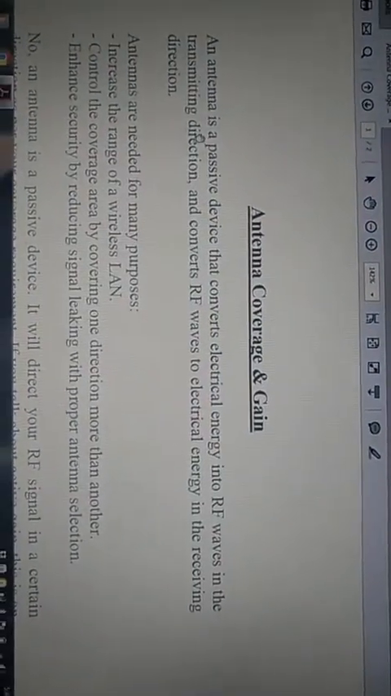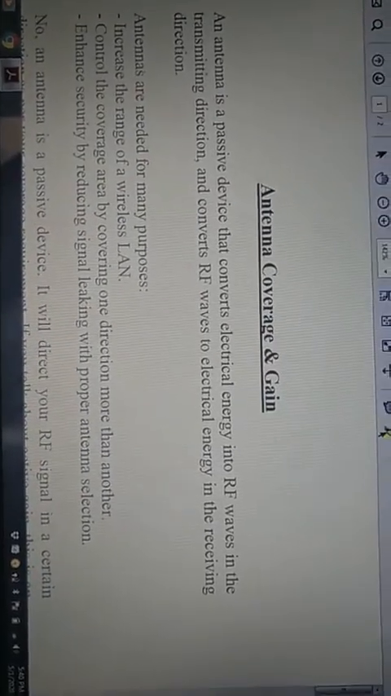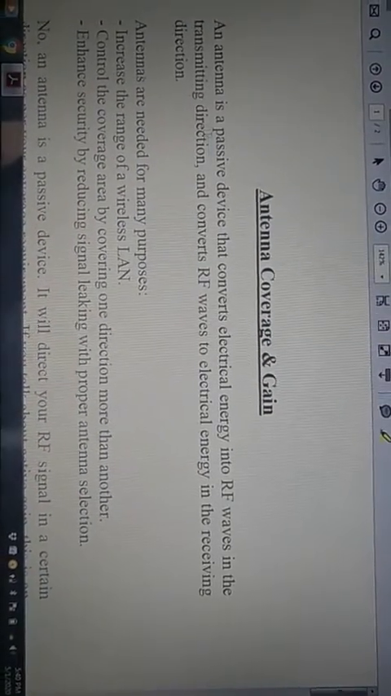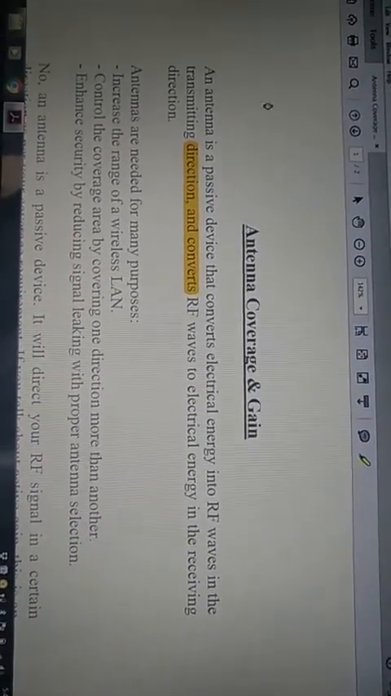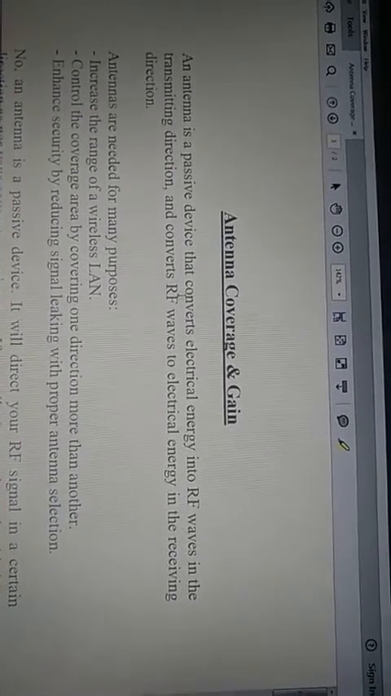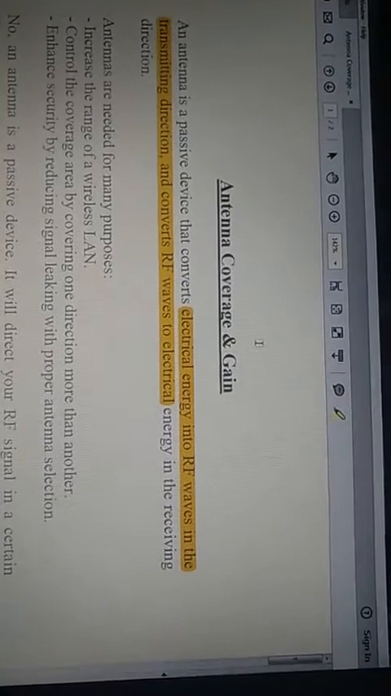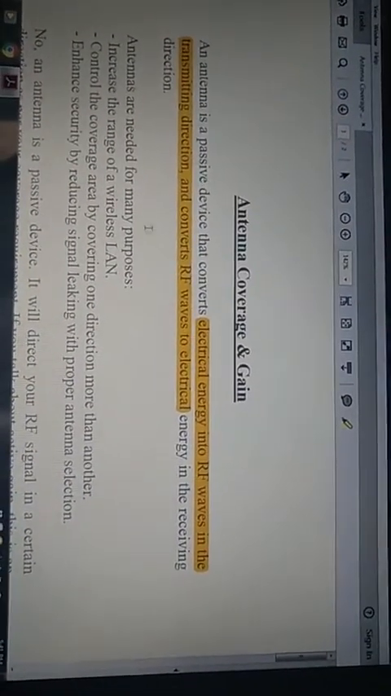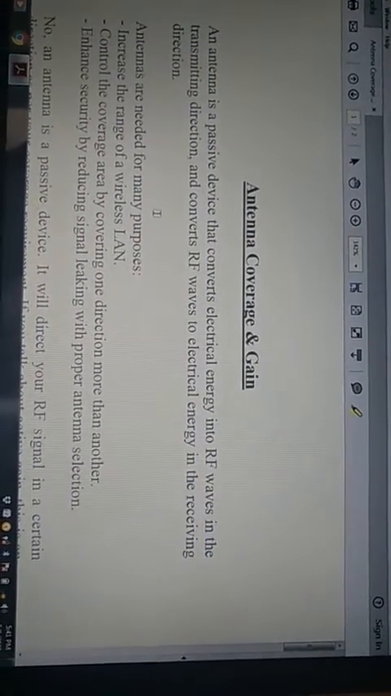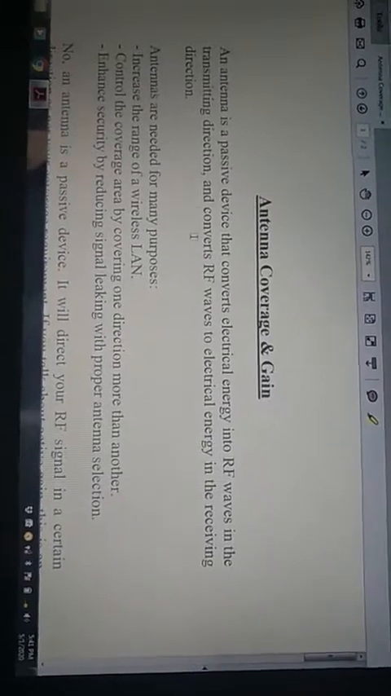An antenna is a passive device. Devices are of two types: active device and passive device. Antenna is a passive device. What is the passive device? Everybody knows very well. It converts electrical energy to RF waves in the transmitting direction, and converts RF waves to electrical energy in the receiving direction.